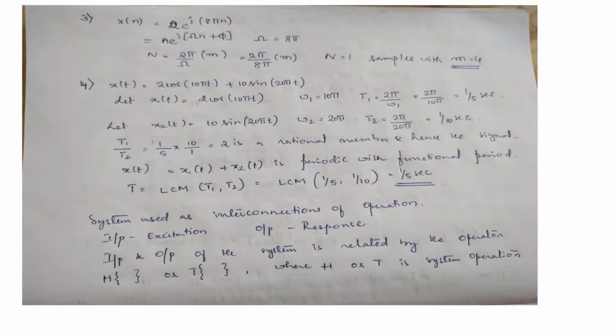Then x(n) is equal to 2 into e power j 8 by n, or I can write it as A into e power j pi n plus 5.